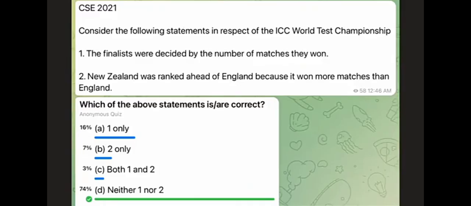The next question was, consider the following statements in respect of the ICC World Test Championship. One, the finalists were decided by the number of matches they won. Two, New Zealand was ranked ahead of England because it won more matches than England. Now, guys, this is a non-standard fact question, because your regular books are not going to help you in solving this question fully. So it's a non-standard fact question.